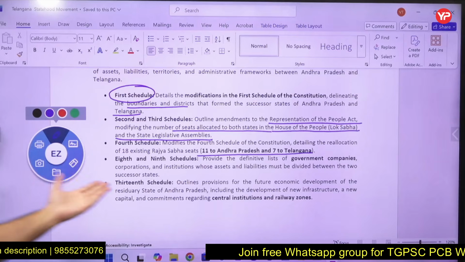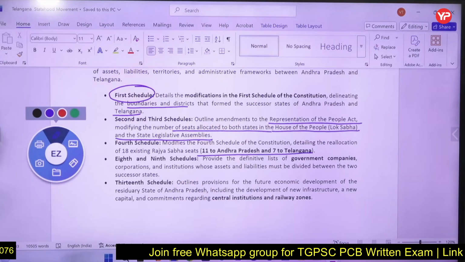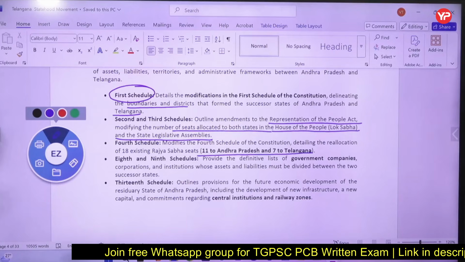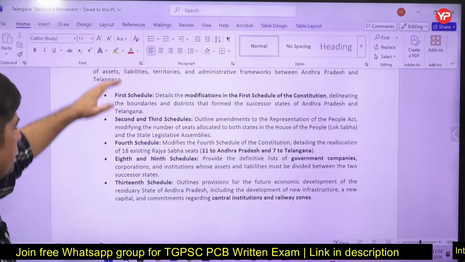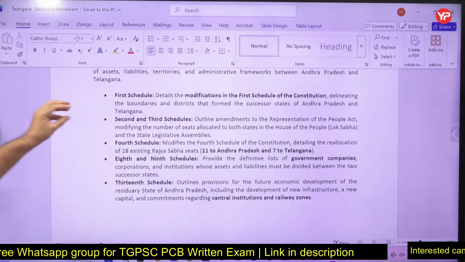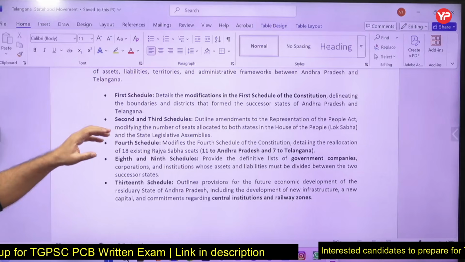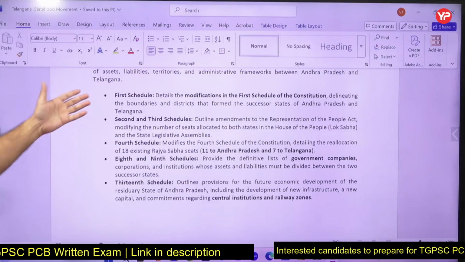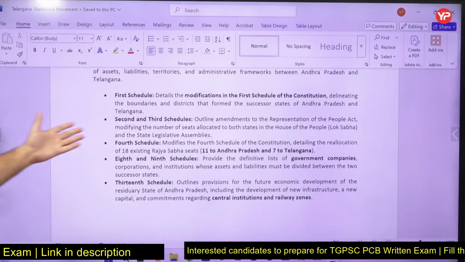13th schedule talks about creation of national important institutions, central universities, etc. So these schedules, which are 13 schedules, out of which these are very important. They are talking about creation of names, Telangana, new name of the state, and how it is to be added in Indian constitution. Second and third schedule talks about change of reorganization, Representation of People Act, etc.